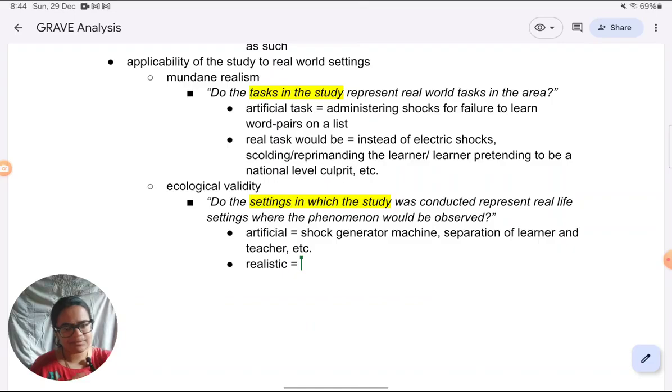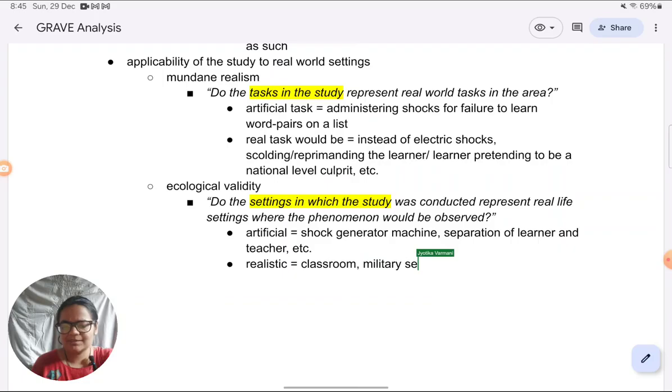In the case of Milgram, what would be more realistic is to do the study in an actual classroom, devoid of a shock generator machine, with the usual setting where there are just students around and the teacher who's asking the students to obey is right in front of the student, say asking the student to reprimand another student, who is also present and visible to the obeying student and the rest of the class. Or doing it in a military setting.